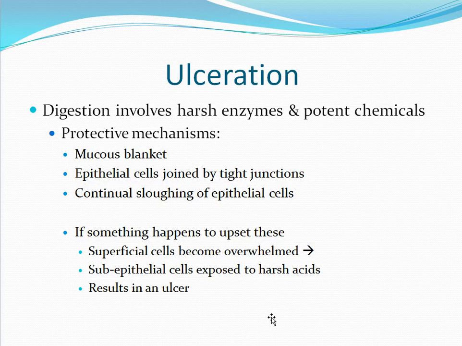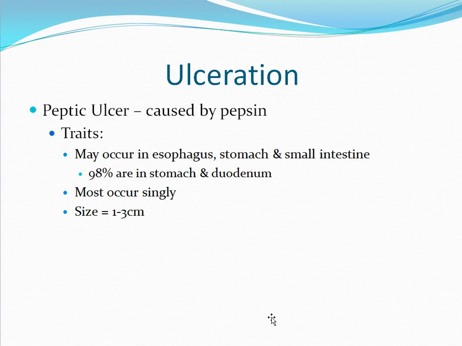If something happens to any of these defenses, the surface epithelial cells will become overwhelmed, and the subepithelial tissues will now be exposed to the harsh acids. These acids will digest the area as if it were another food source, and this is what results in an ulcer. One type of ulcer is a peptic ulcer. This is caused by pepsin. Pepsin is the major protein digesting enzyme.